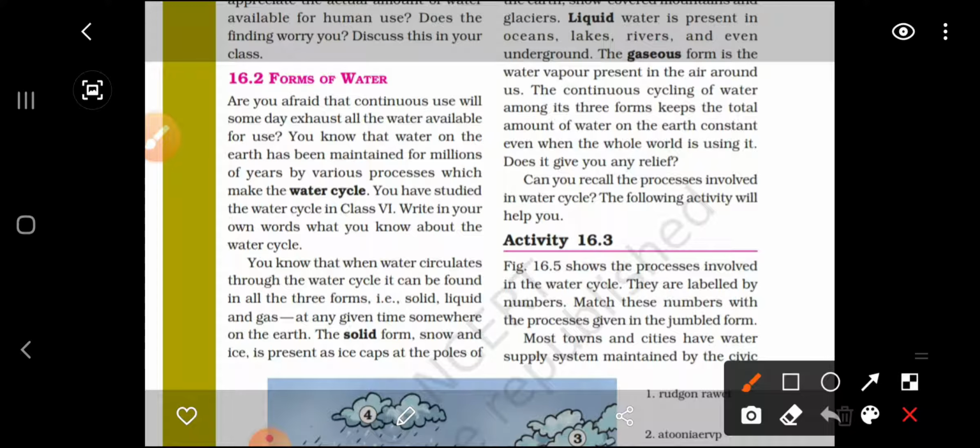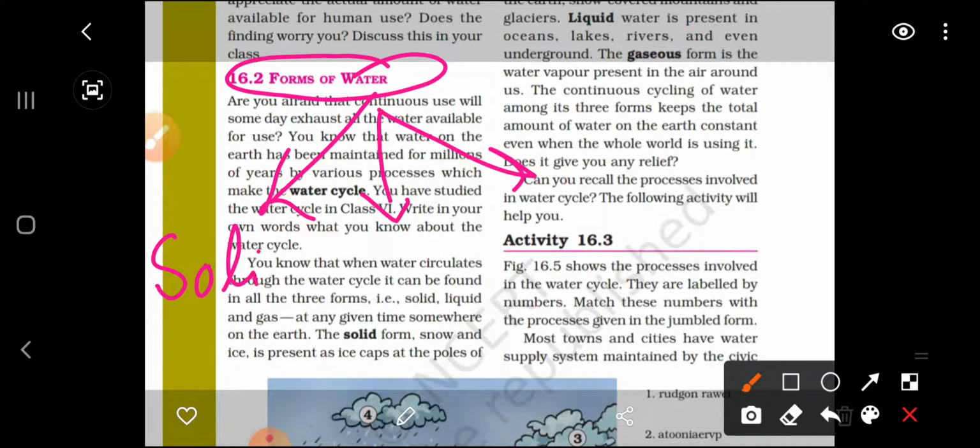Now in today's class we are going to discuss the various forms of water which are available on the earth. So when we talk about the forms of water, water exists in three forms. The first form is the solid form. The second form is called the liquid form, and the third is the gaseous form.